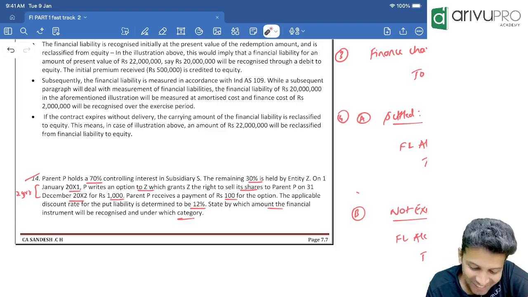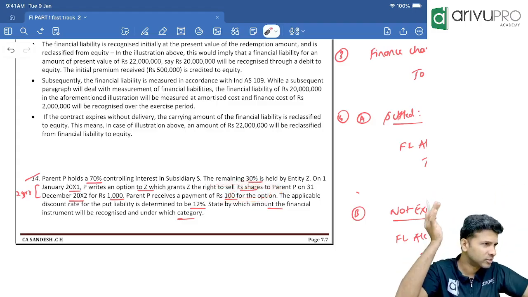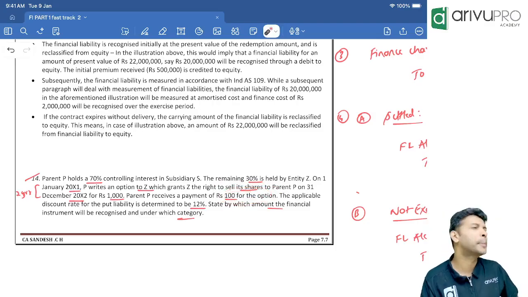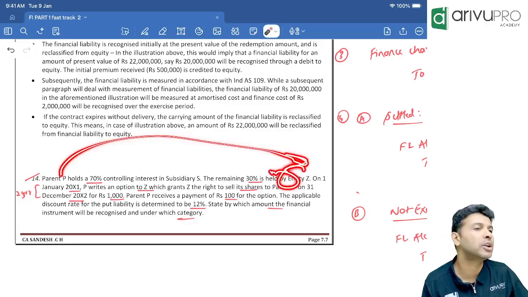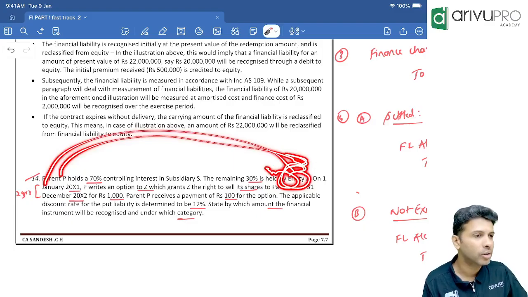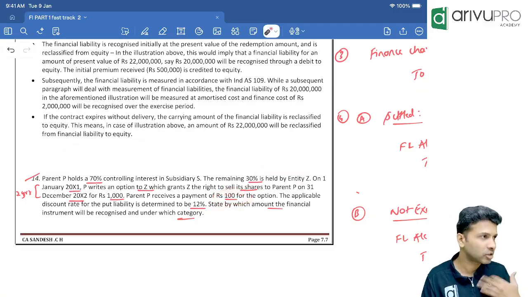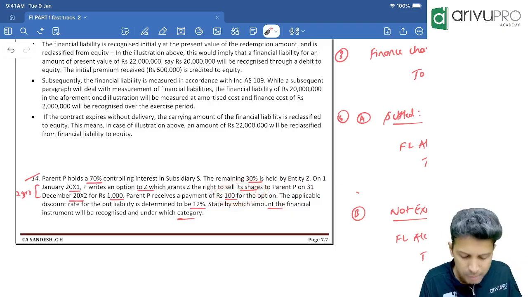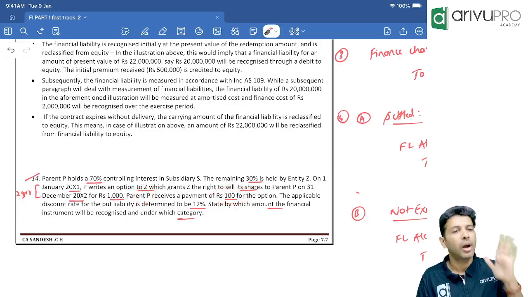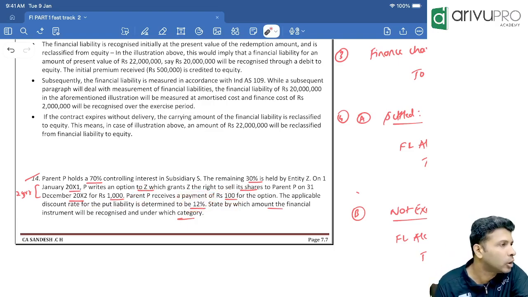All right. Parent P receives a payment of 100 for the option. Now P took an obligation on their head, no? So for that, we call it option premium. So P collected how much money from Z for giving this option? Now P is giving one right to Z, no? Because Z has one extra right now, P is telling Z, give me 100 rupees for this. Because I'm giving you some extra benefits, you need to pay me. This we call options premium. How much P collected from Z? 100 rupees. The applicable discount rate for put liability is determined to be 12%.